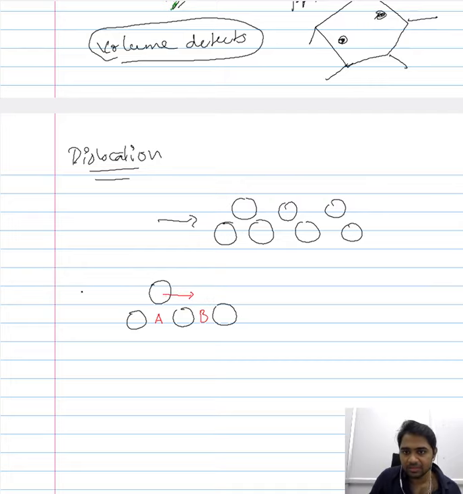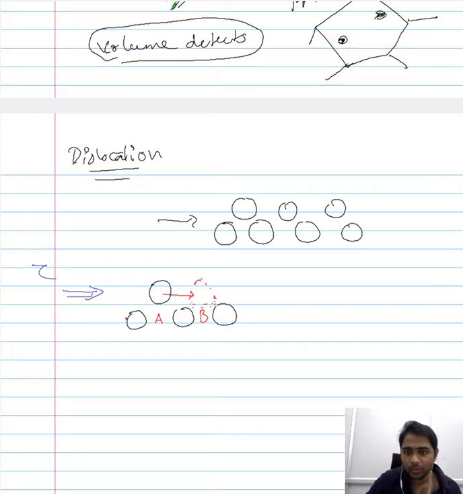This is achieved by imposing a shear stress of tau. When you impose a shear stress of tau, it is possible for the atom to move from point A to point B. Once the atom settles down in point B, what you end up having is the atom in its new atomic position or new equilibrium position, or you have essentially achieved a plastic deformation.